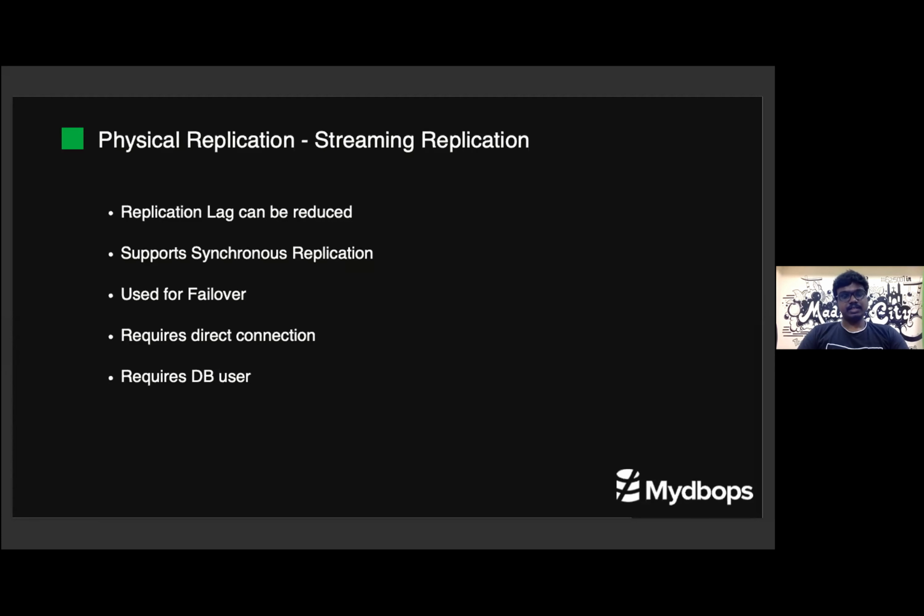If you are having hundreds of replicas, it is not good to connect all the secondaries to the primary, because it will create high network bandwidth usage. Every standby needs a WAL file, so it is not possible to do that. So if we have hundreds of servers, we can go with cascading replication: setting up a primary with some intermediate secondaries, and then connecting all our secondaries to the intermediate secondaries. This will reduce the network overhead on the primary server. And also, since it is directly connecting to the database, it requires a database user.